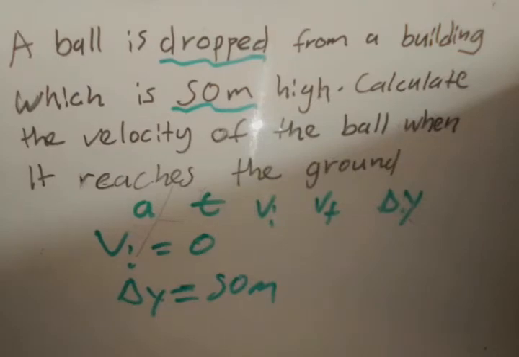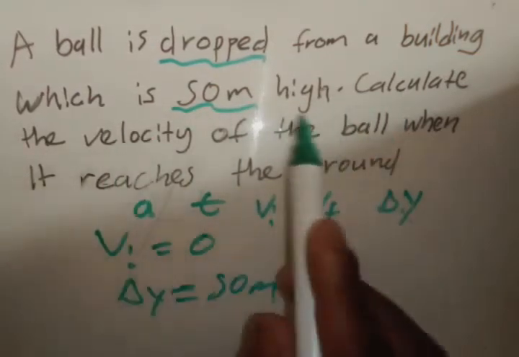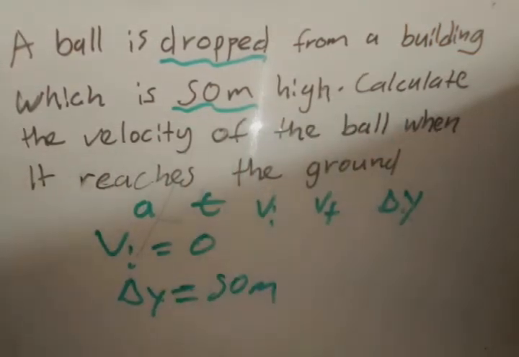Now we need one more thing. Whenever you see that no other information is provided in the question, it means there is something that is indirectly given. So what else is indirectly given? The last thing that is usually indirectly given is the acceleration. We know the acceleration due to gravity is always 9.8.